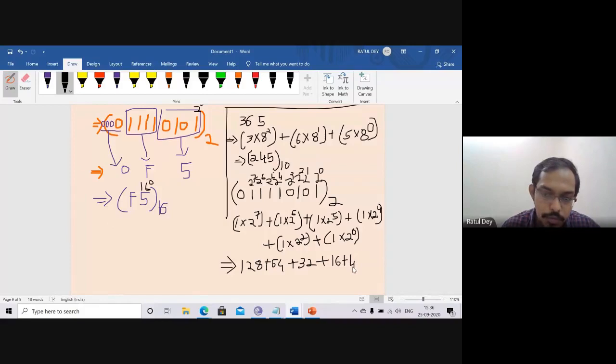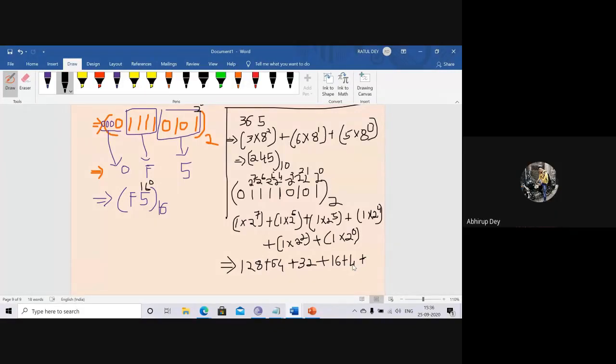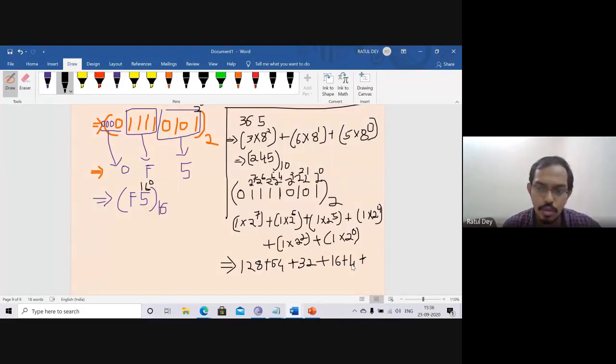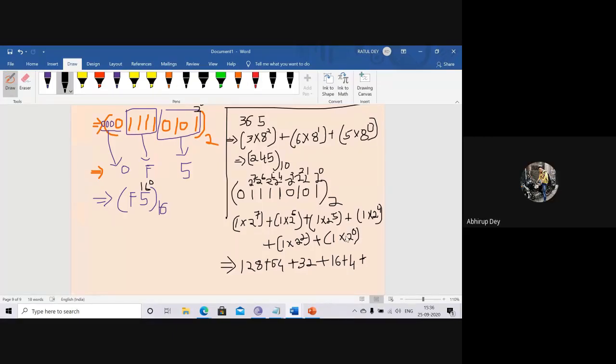What is the value of 2 to the power 2? 4. And 2 to the power 1 value? 2. And 2 to the power 0? 1.